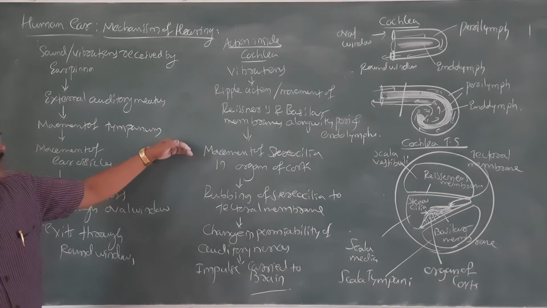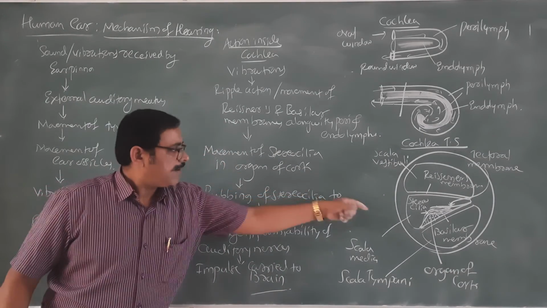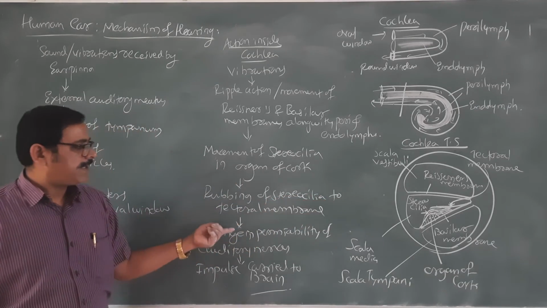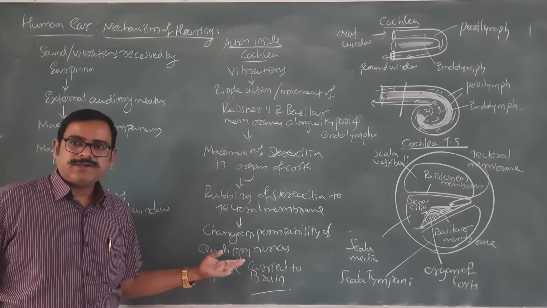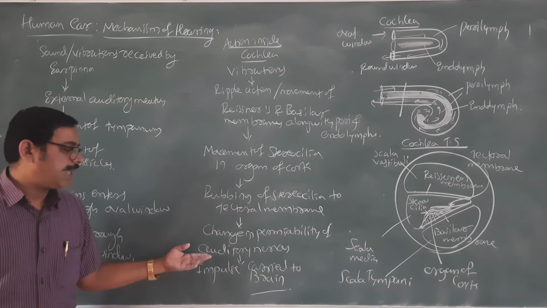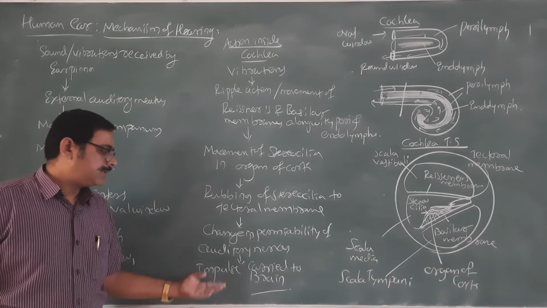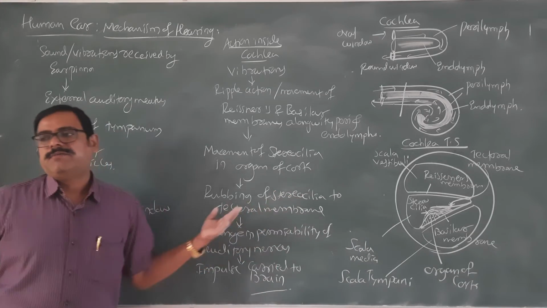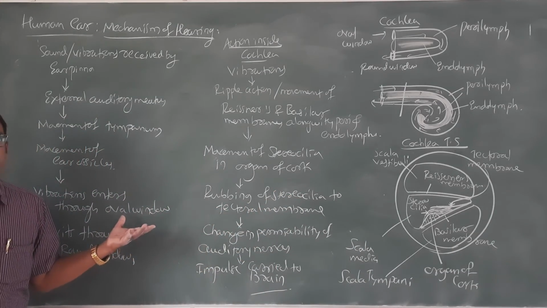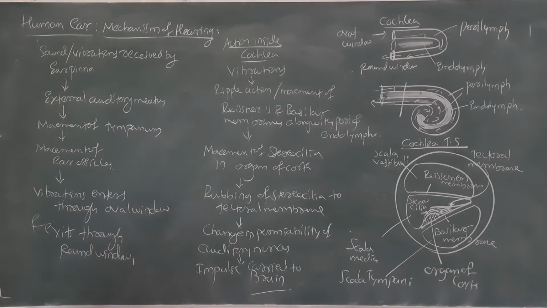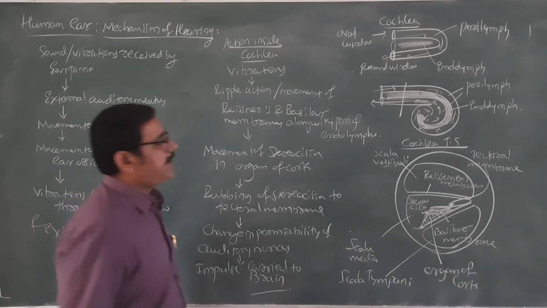So, movement of stereocilia of the organ of Corti rubbing to the tectorial membrane converts vibration into impulse due to the change in the permeability of the auditory nerves. Then the signals are carried to the brain. The brain will analyze what is the sound we are hearing. Okay, this is all about the mechanism of hearing.